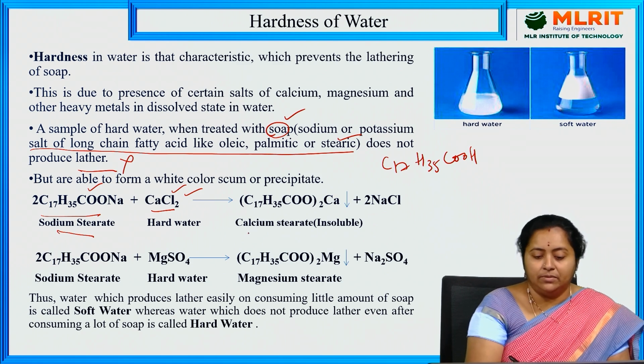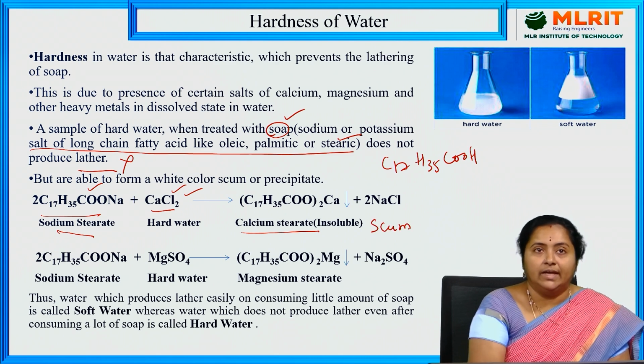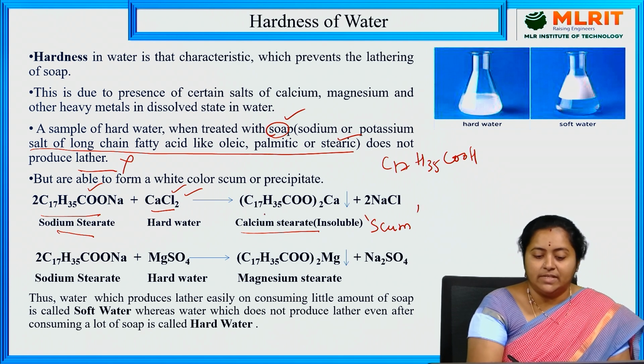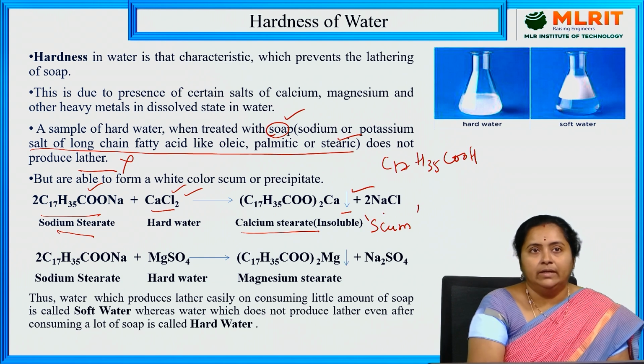It will convert to calcium stearate, which is an insoluble scum. Instead of producing lather, if water has hardness, it produces an insoluble precipitate with white coloration. That is what we call scum. Its molecular formula is (C17H35COO)2Ca. It is an insoluble precipitate. Along with that, NaCl will be produced.